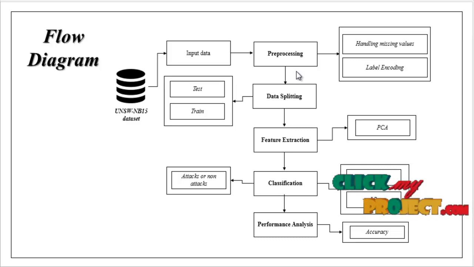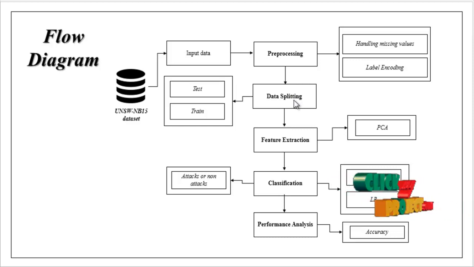The pre-processed data is carried to the data splitting module. Here we are splitting the whole data set into test and train. Test is used for prediction, train is used for evaluation. The split data is carried to the feature extraction module. Here we extract the features from the split data by using PCA. The abbreviation of PCA is principal component analysis. The extracted features are carried to the classification module.